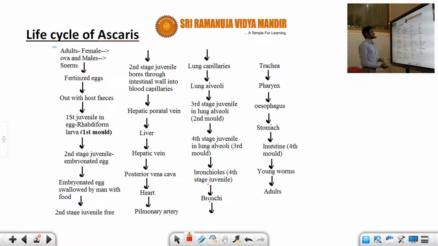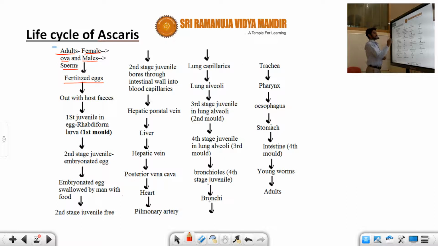So first of all, you can see the adults. There are two types of adults: this one is the female and the other is the male. The female releases the ova, and the male releases the sperms. Once the female and the male release the gametes, nothing but ova from the female and sperms from the male, both are fused together and the egg becomes a fertilized egg. This egg is a fertilized egg.